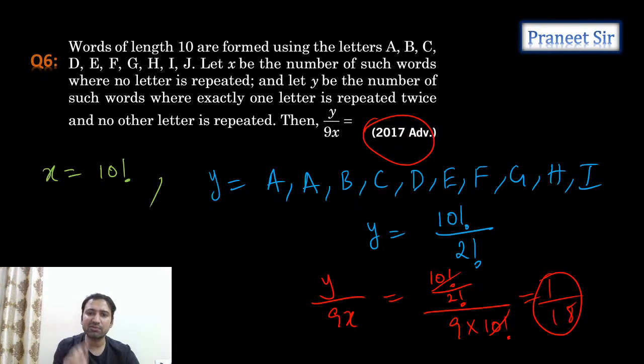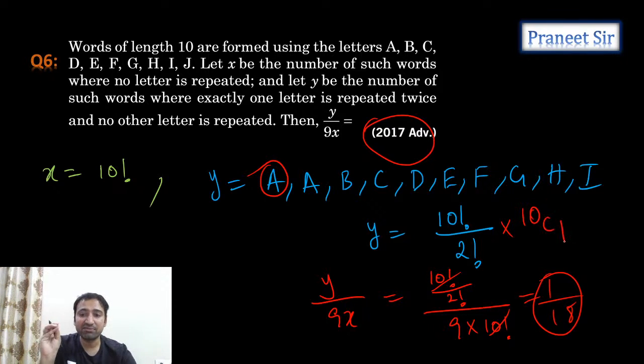Actually here what we have done is, we didn't select A, guys. We need to select A also. So out of 10 letters, we need to select one letter. How many ways can we select? 10C1 ways we need to select it. It can be A, it can be B, it can be C, it can be anything that is repeating. So one letter has to repeat twice and one letter has to miss. So the letter which is repeating is 10C1.